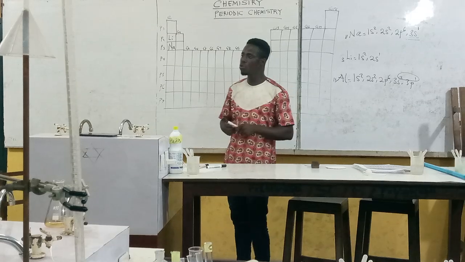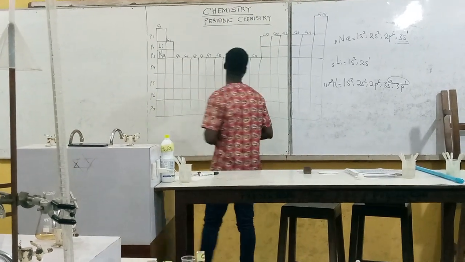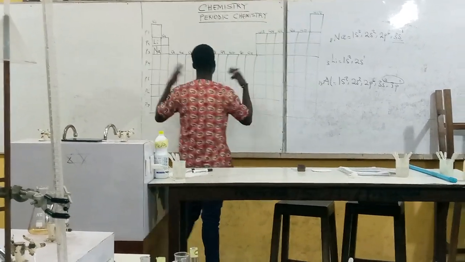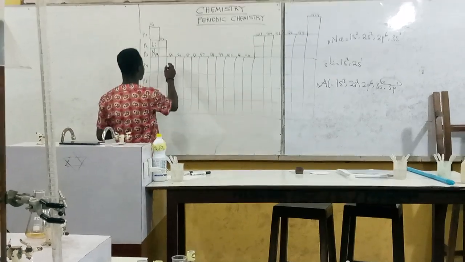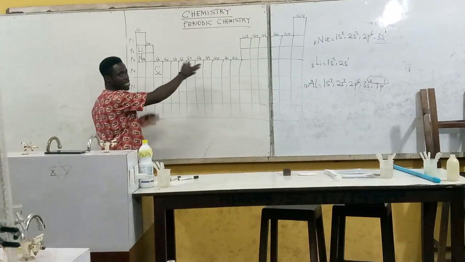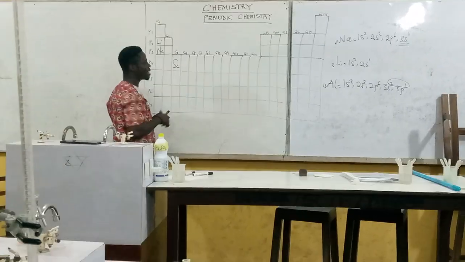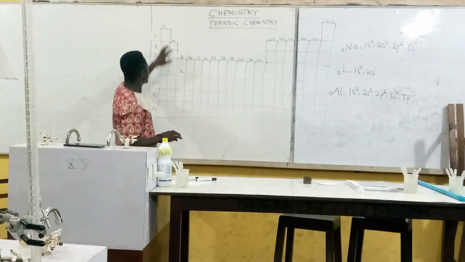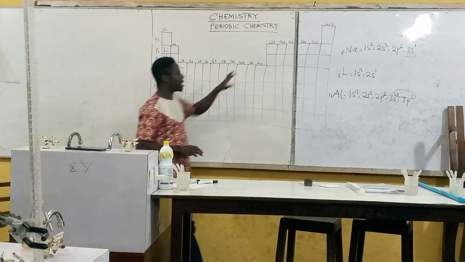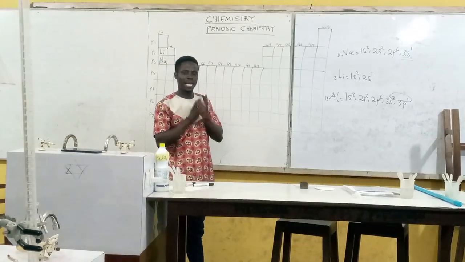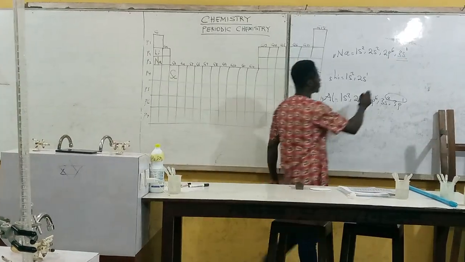So in this case, aluminium will belong to what? Group 13 on the periodic table. Why are we adding 10? We are adding 10 because there are some elements we call the D block. They have occupied the space here. Now, one thing we need to know is that elements on the S block and then the P block, we call those elements main group elements.